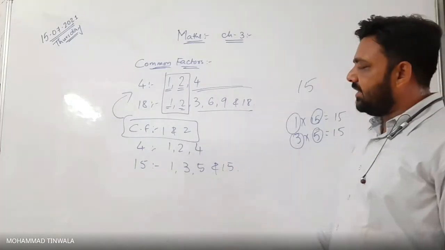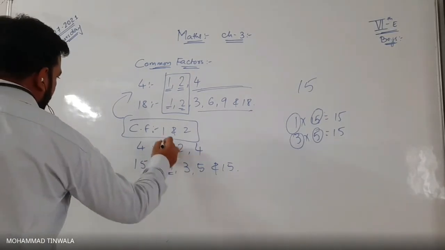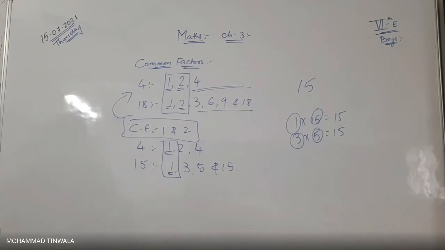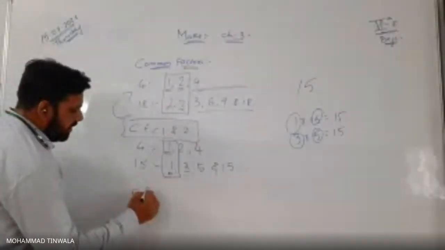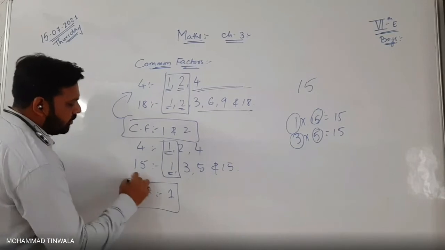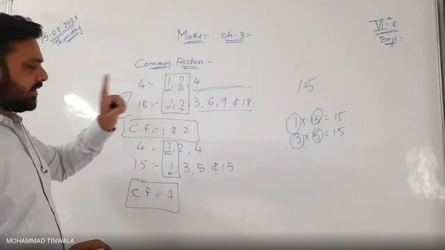Now what is the common factor here? 1 only. There is no other number as common here. Yes or no? Yes, sir. If any two numbers have 1 as a common factor, 1 is a common factor in every number anyway, in any digit.